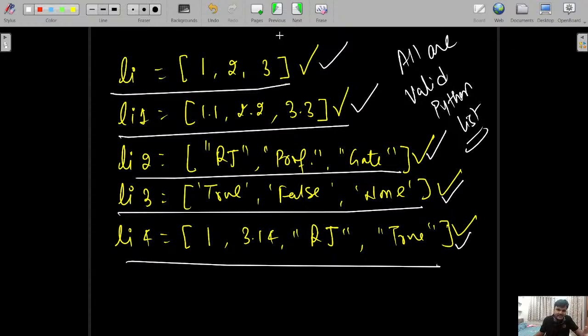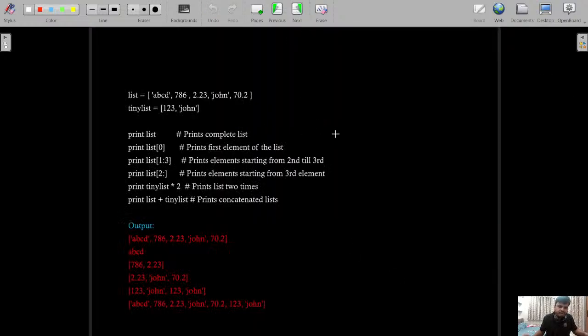So all are valid Python lists. If you want to create an integer list, that is not an issue. If it is a float, or even a hybrid, you can use multiple data types and store them in a single list. That is the flexibility here, right? So again, you can see here string, number, floating point number, again string and floating point number. This is a valid Python list. And one more list is here which has an integer number and one string.